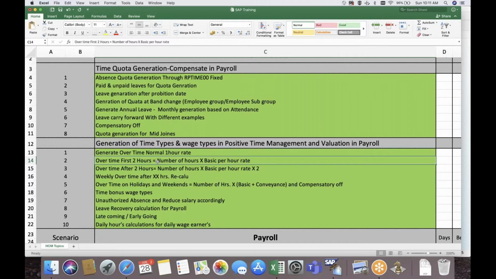Generally, we will maintain it in 2010 if time evaluation is not there, for example, if we don't have clock in, clock out. We have an option in payroll again: we can maintain number of hours and different wage types in 2010 or InfoType 15, and those can be validated. And the rate, whatever you said, is not required to maintain in 8 again.